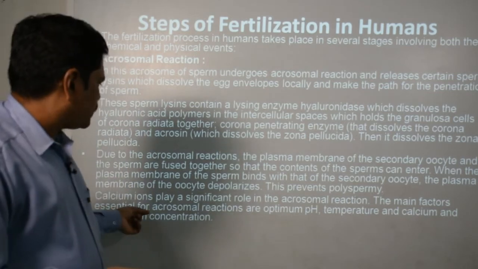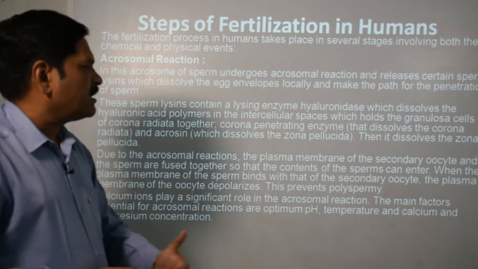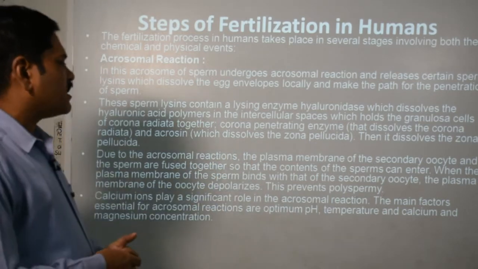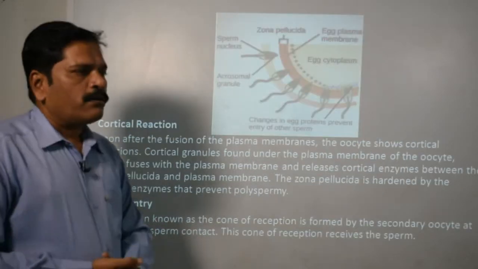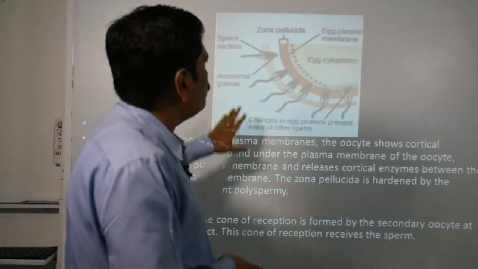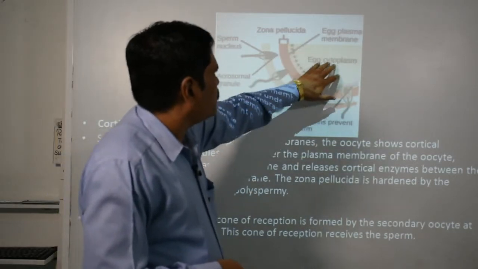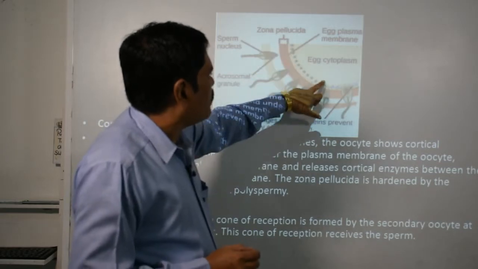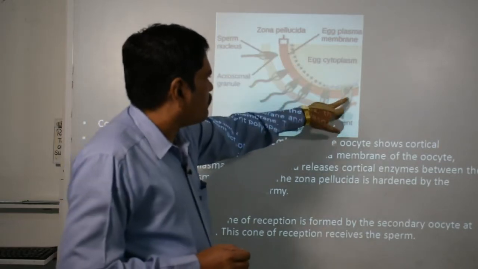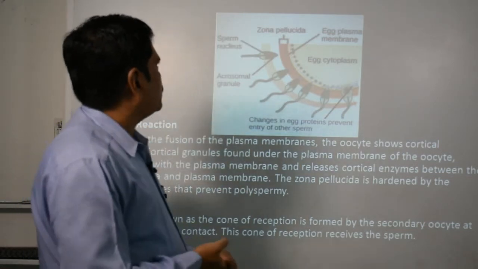The main factors essential for acrosome reactions are, first, the optimum pH, second, the temperature, and third, the calcium and magnesium concentration. You can see that this is the egg, this is the egg cytoplasm, this is the egg membrane, in which you can see a plasma membrane consisting of the zona pellucida, and outside that is the corona radiata.